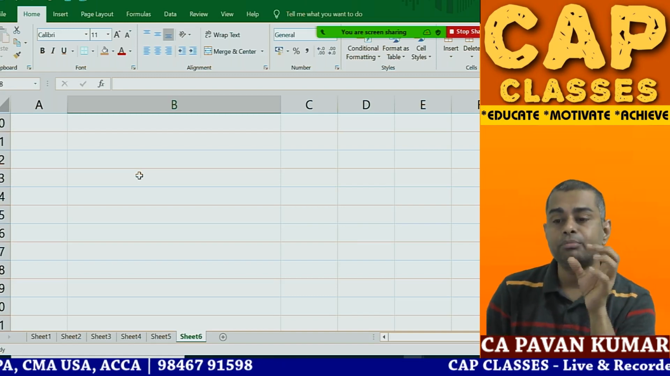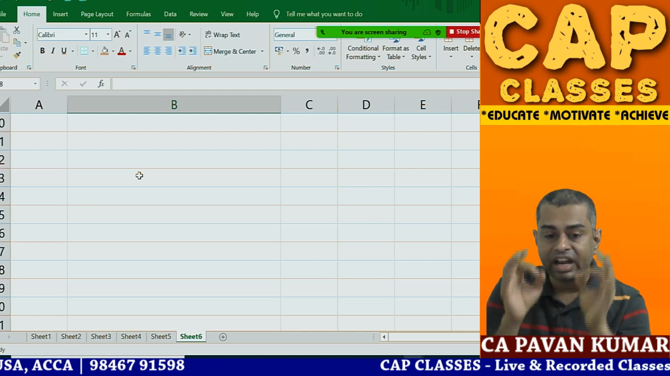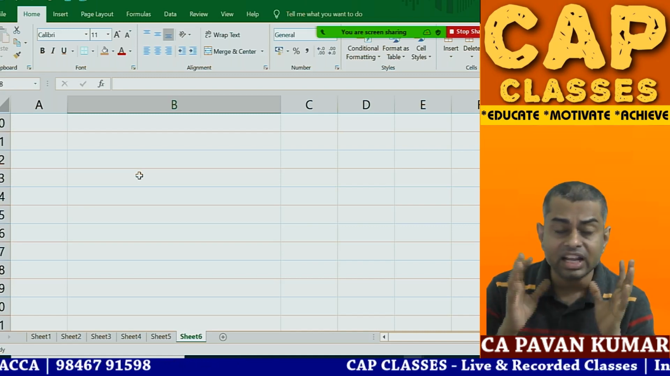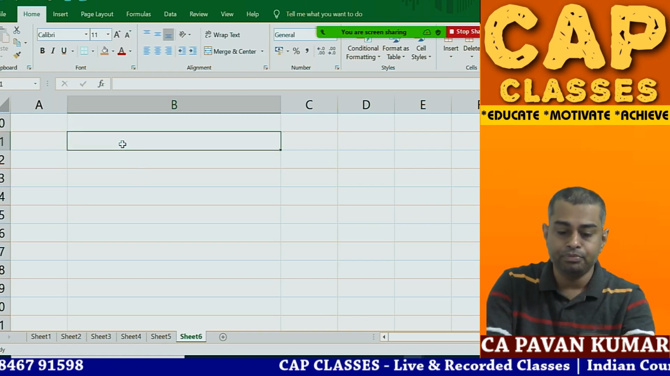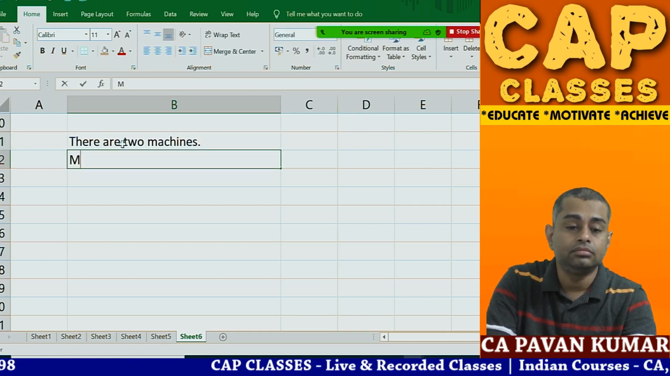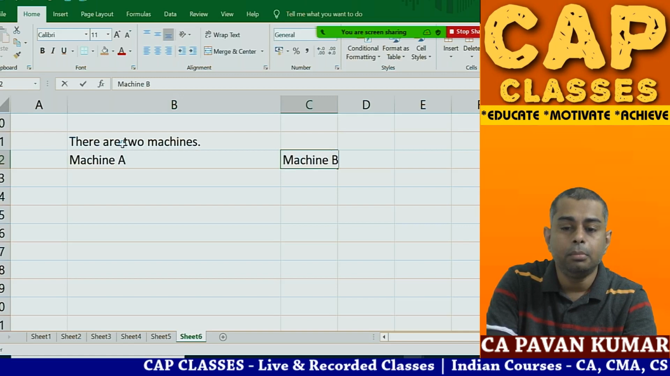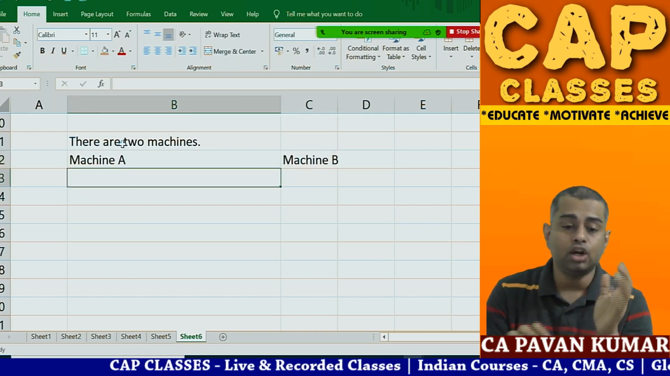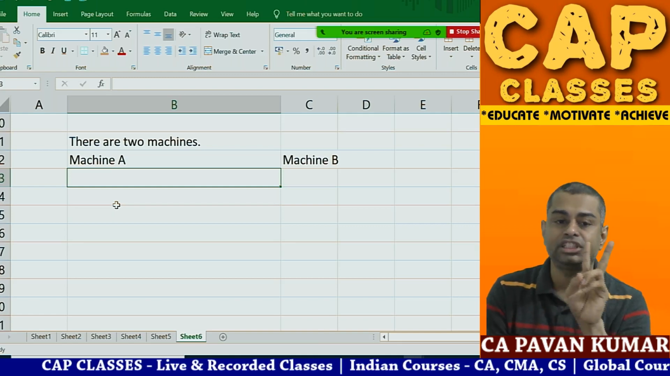When to use this approach, when to use that approach, that is the doubt of the student. So I want to make it very clear: when to use approach 1, when to use approach 2. So look here, there are 2 machines, machine A and machine B. There are 2 machines, and there are 2 types of questions.